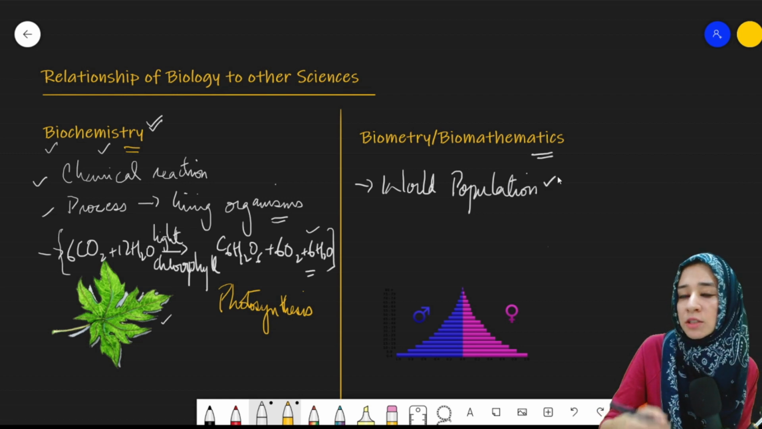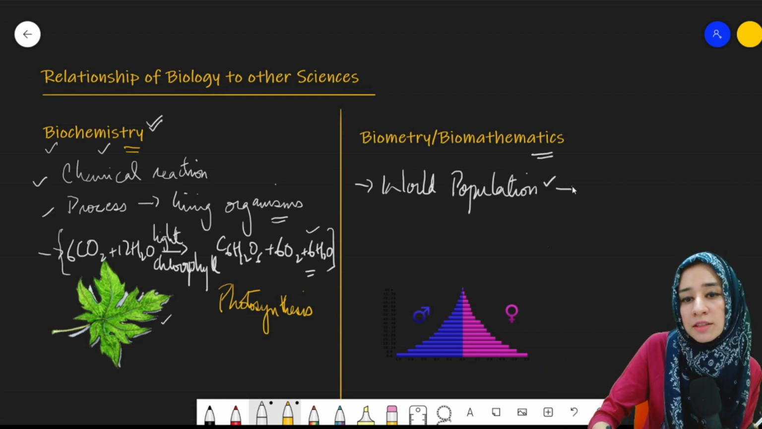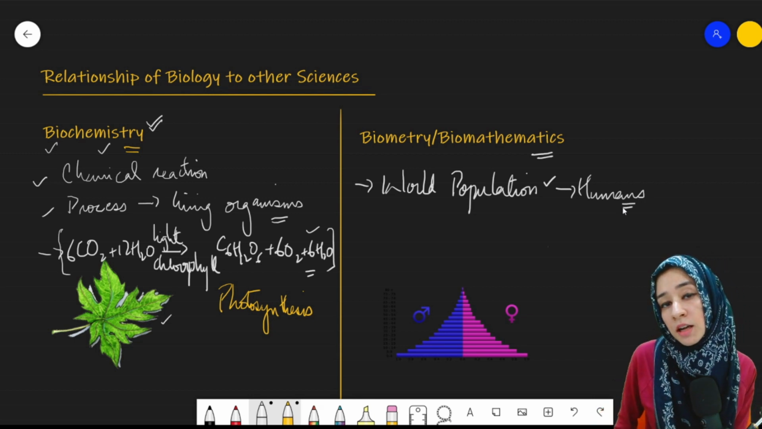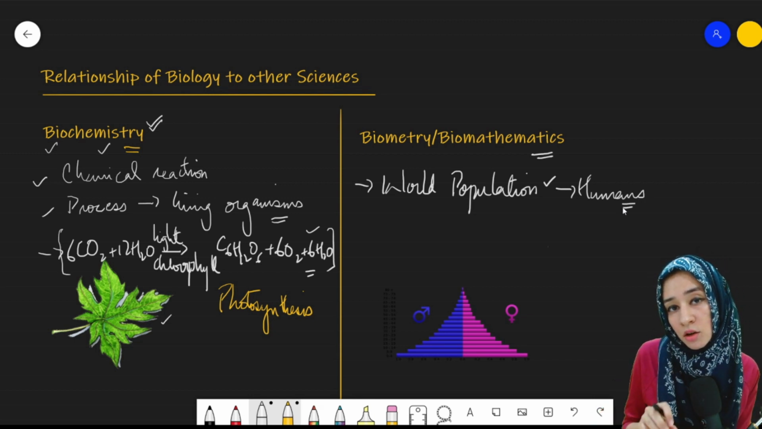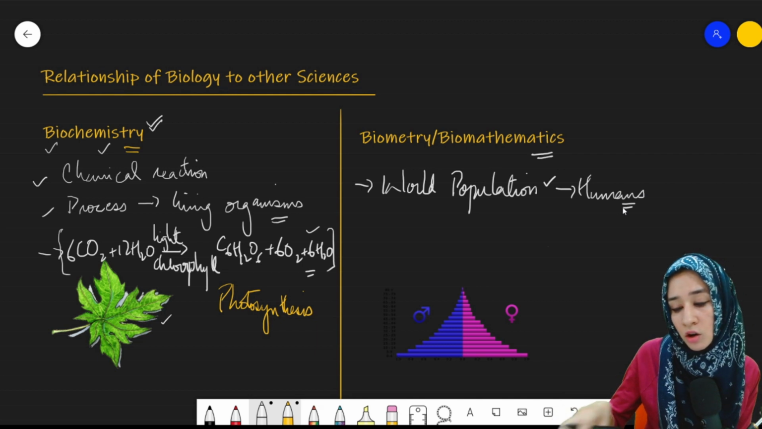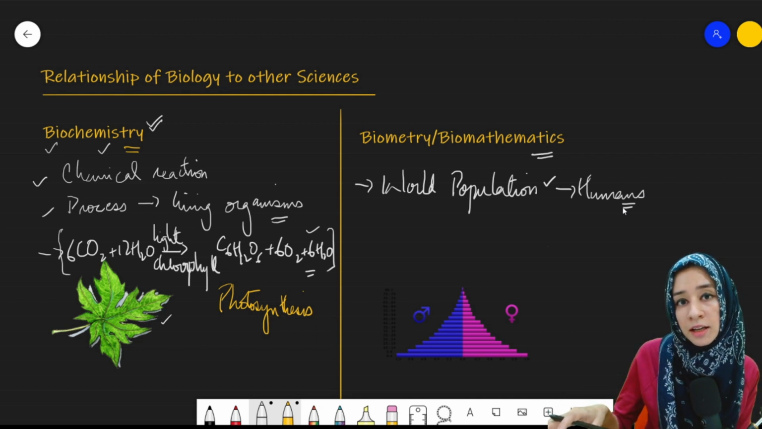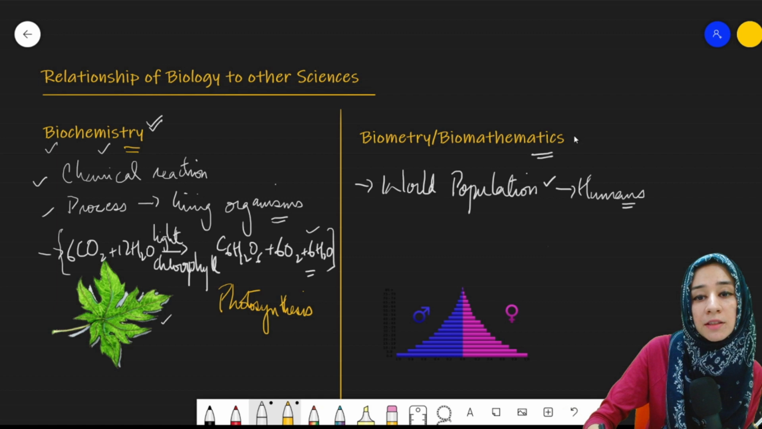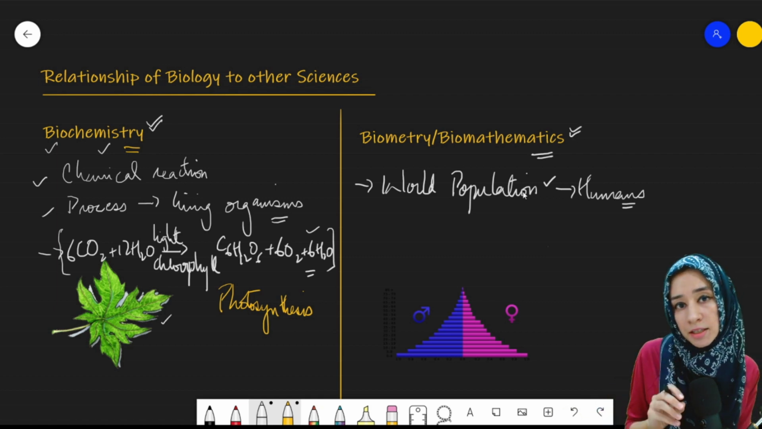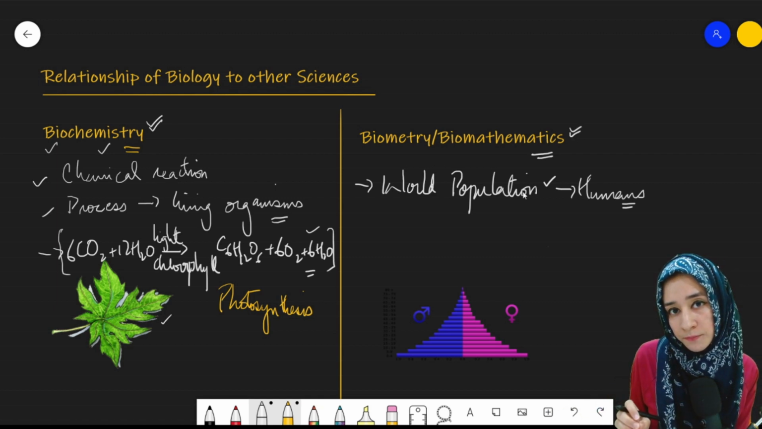Population of whom? For example, of humans. Humans are living organisms, right? We are calculating the population of humans. Now, how will we calculate that? All of the formulas, all of the data that will be applied, will be applied with respect to mathematics. It will be applied through maths.